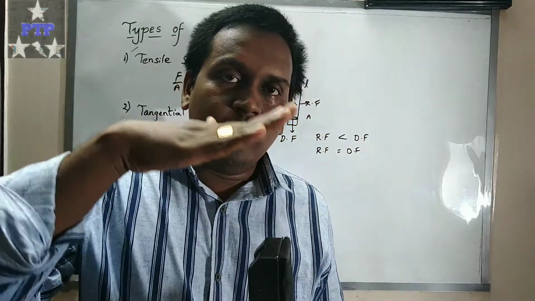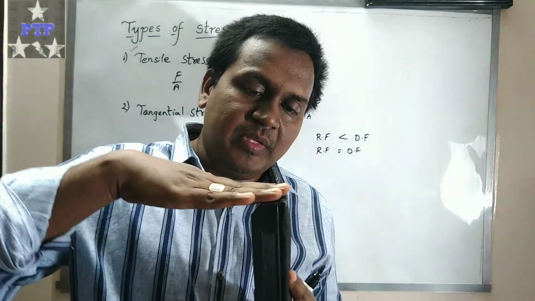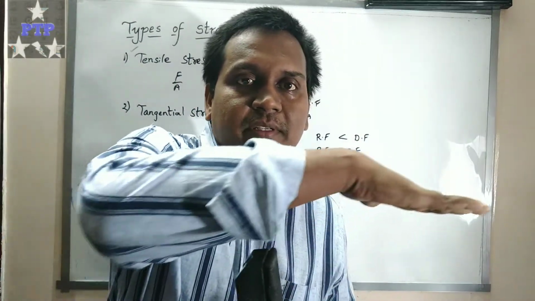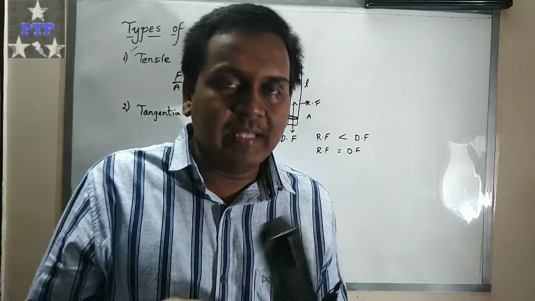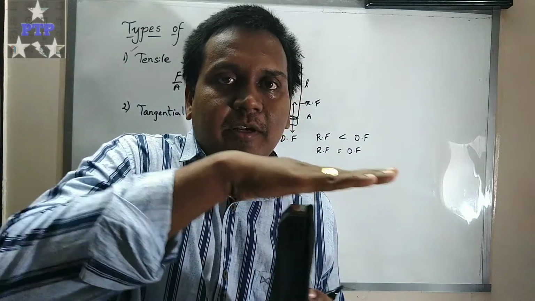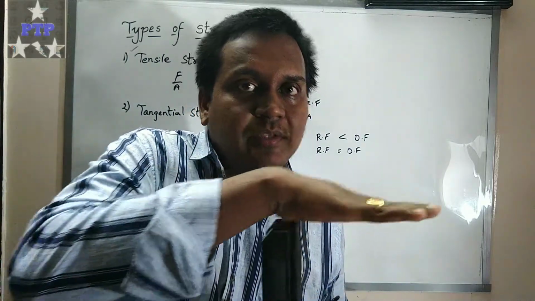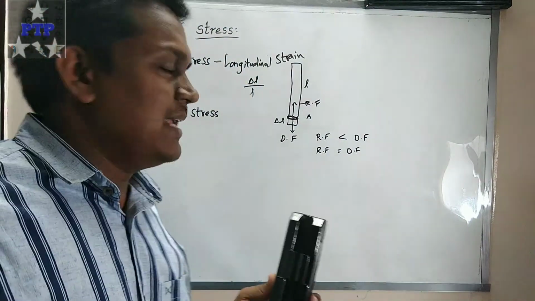A force is applied on the body tangent to the surface. The force is not applied like this or like this, but tangentially, tangential to the surface. Such type of stress is called tangential stress.